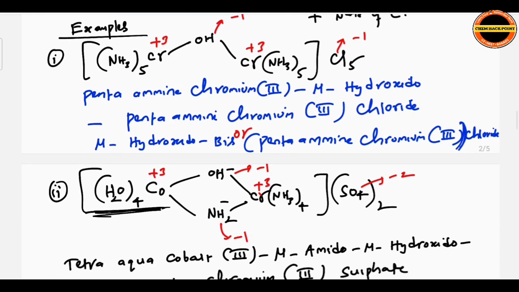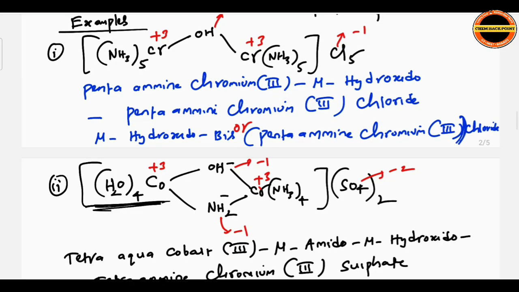Okay, next see here, double bridge given. Whenever a double bridge is given, again those two bridges you have to write in alphabetical sequence. First you see the charge, how to identify. Sulfate, 2 sulfate ions present, so each is minus 2 we know. So total charge: here minus 1, here minus 1. Total negative charge how much? Here 2 into minus 2 is minus 4, plus here minus 1 minus 1, so minus 6 available.